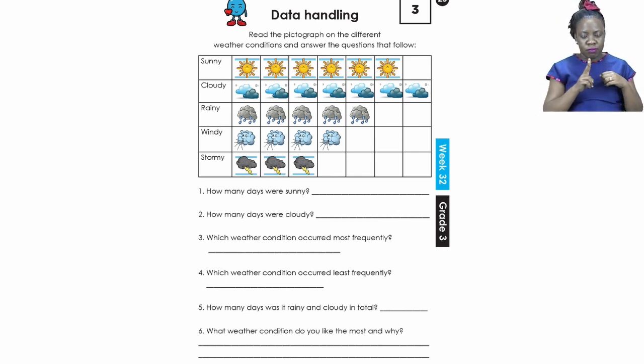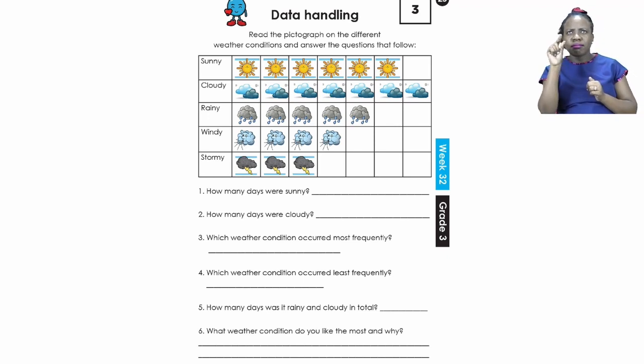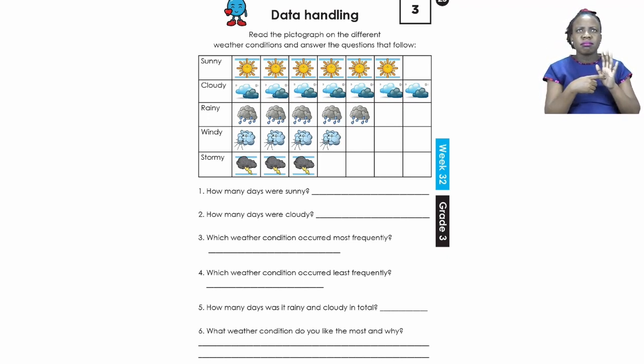Today, our pictograph is all about the different weather conditions. We have sunny, cloudy, rainy, windy, and stormy. Now, as you can see, each picture is showing how many days it was sunny, cloudy, rainy, windy, or stormy in a month. It's going to be our job first to read the pictograph. And after reading the pictograph, we then answer the questions below.